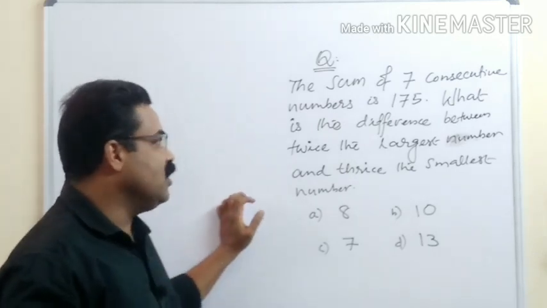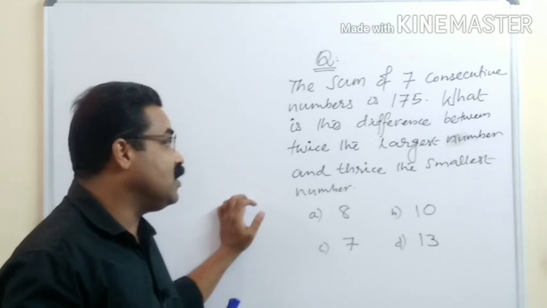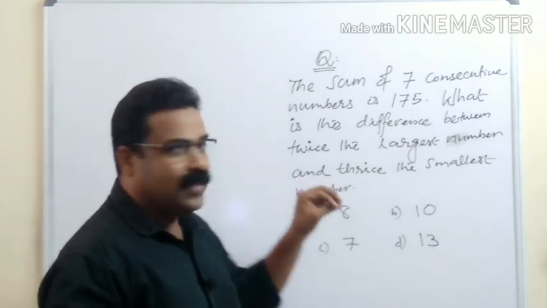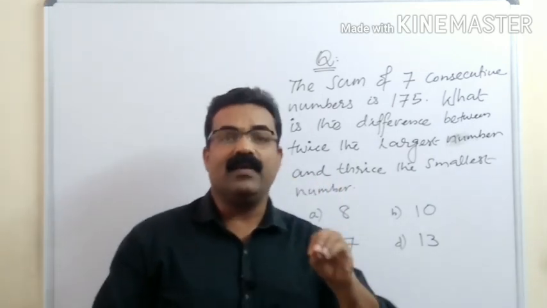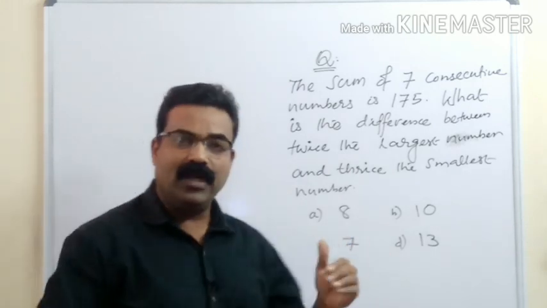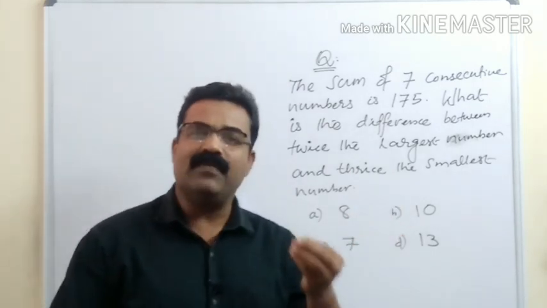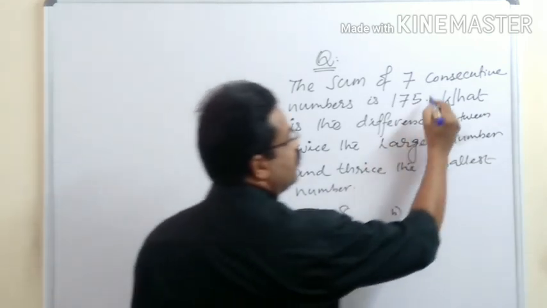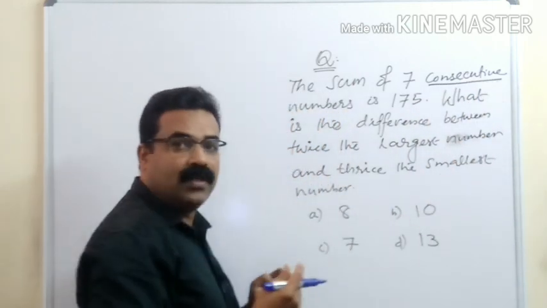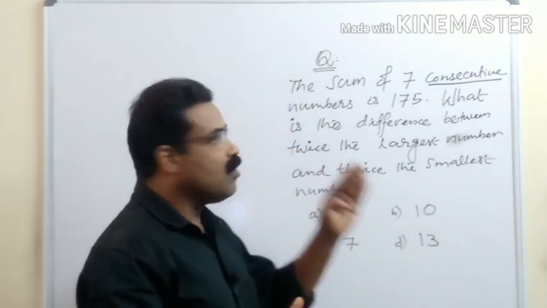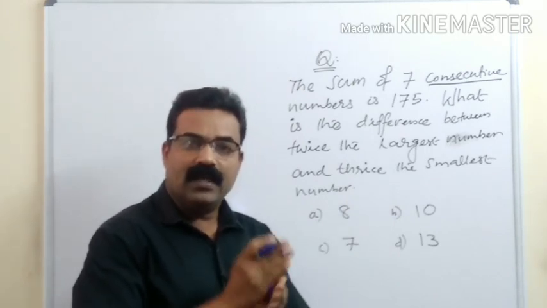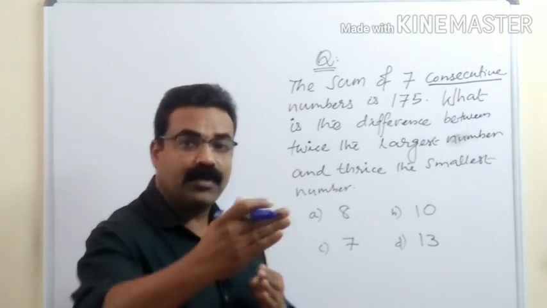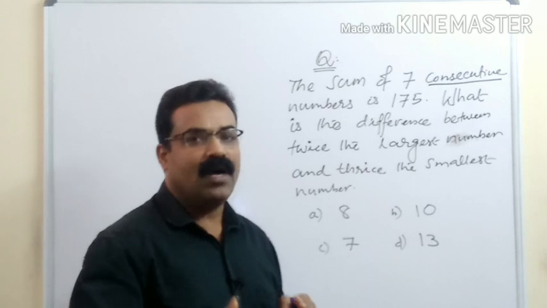What is the difference between twice the largest number and thrice the smallest number? So here the question, before attempting the question, some of the words you have to be very familiar. Okay, you are preparing for competitive exams, so these types of words are very common in most of the questions. First word I want to underline here is consecutive. Consecutive means continuously. 7 consecutive numbers. I am starting from 5. From 5, 7 numbers. 5, 6, 7, 8, 9, 10, 11, 12, like that. 7 consecutive numbers. Consecutive means continuously we have to take.